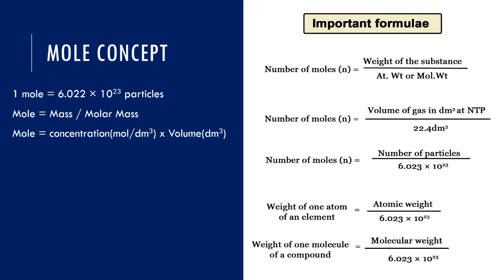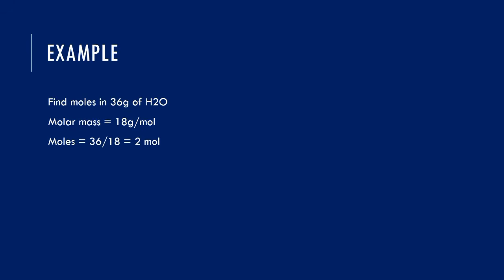So the next one I want us to look into is mole concept. Mole concept is very, very crucial this term, and that is what we introduce. Mole concept is what we're going to see throughout our study of chemistry. So pay attention. A mole is the amount of substance containing 6.022 times 10 to the power 23 particles. And these particles we're talking about is what we call Avogadro's number. It bridges the gap between atomic mass and gram. It means that 1 mole of carbon is equal to 12 grams, and 1 mole of water is equal to 18 grams. So the unit of mole is mole.